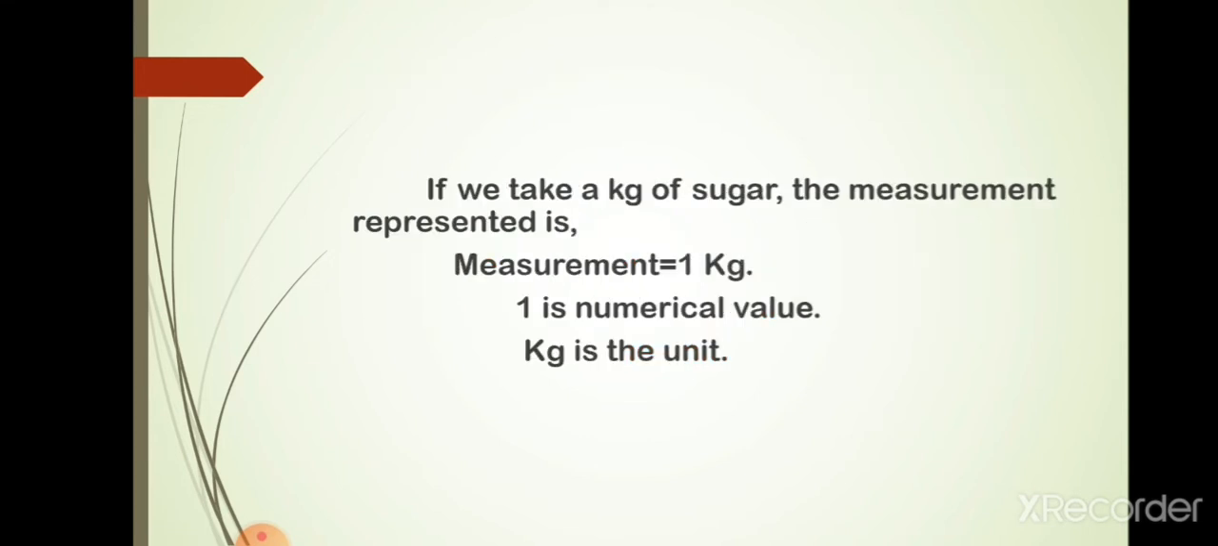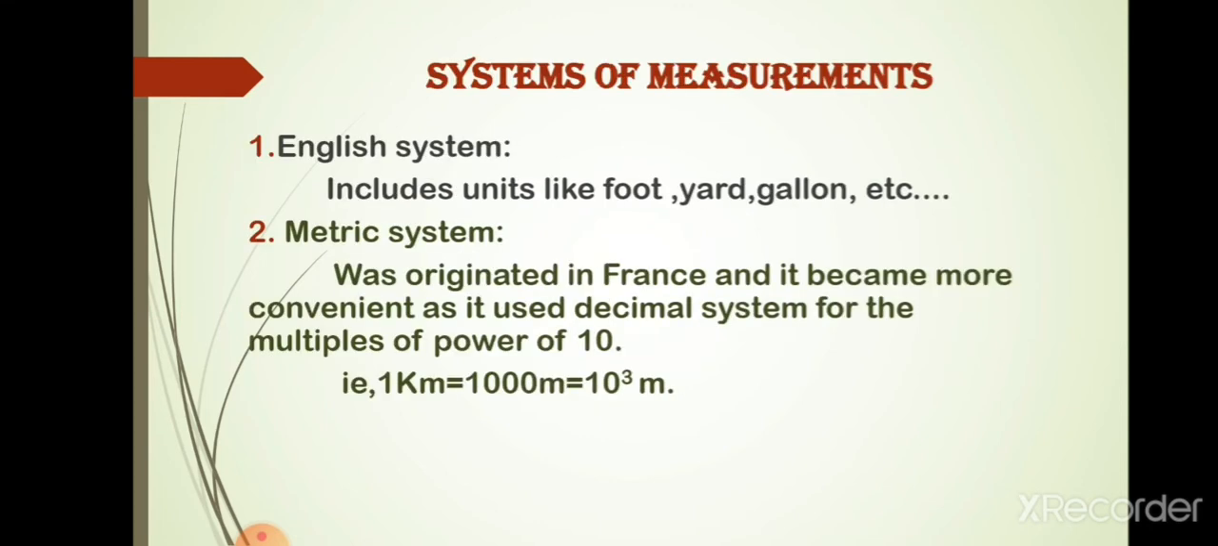For example, if we take a kg of sugar, the measurement can be represented as measurement equals 1 kg. Here 1 is the numerical value and kg is the unit. Earlier, the systems of measurement were derived from two systems. One is the English system and the second one is the metric system.